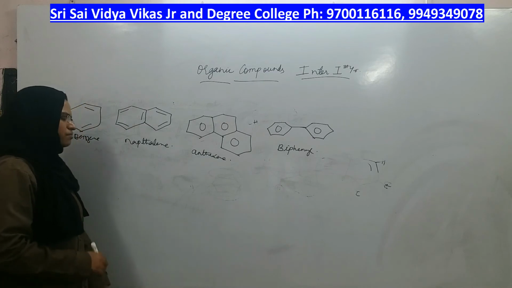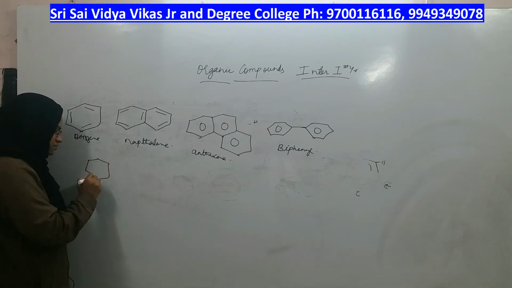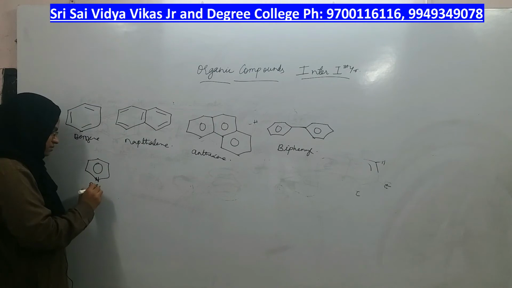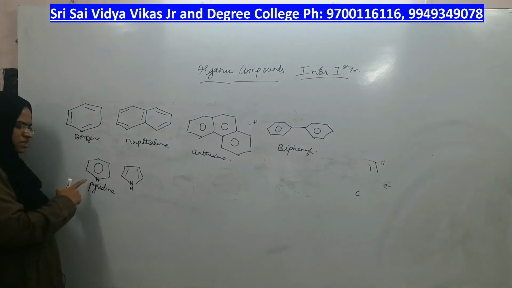But there are other compounds that don't have any benzene ring but still are aromatic. What are they? Pyridine. Another, pyrrole. Right? Are they having a benzene ring? Is a C6H6 ring there?